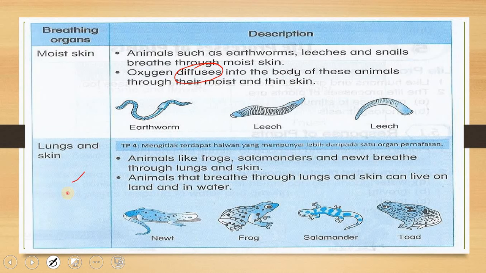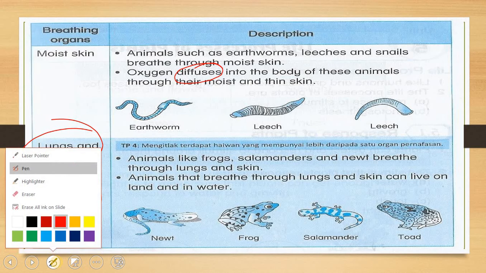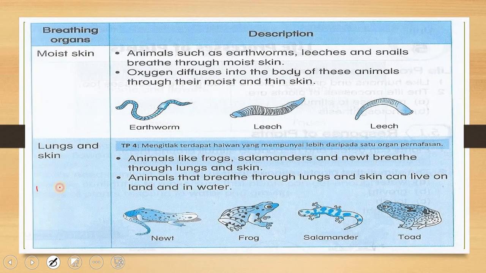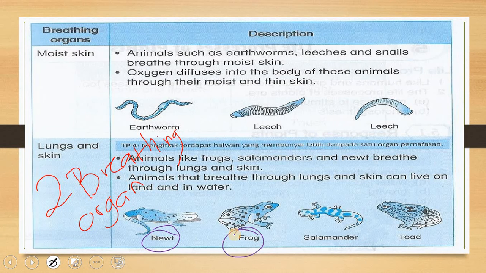So we can look at the fifth breathing organ. The fifth breathing organ is the lungs and the skin. For example, animals that have two breathing organs. These are the animals that have two breathing organs: eel, frog, salamander, and also toad. This means they have two breathing organs.